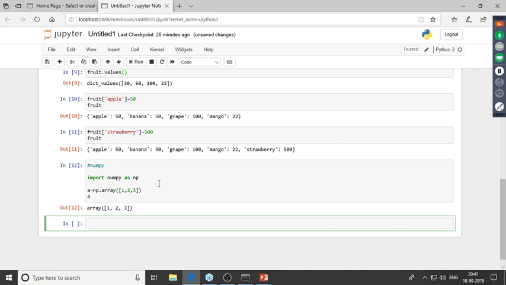So to create a one-dimensional array, we'd have to use the array method. So we'll type in np.array, and inside this we'd have to give in a list. Now we'll create a two-dimensional array. So to create a two-dimensional array, we'd have to give in a list of lists.